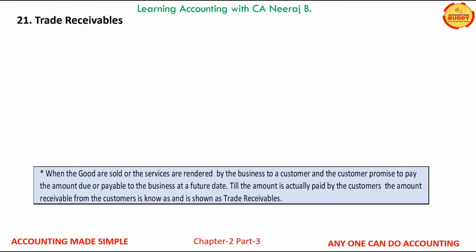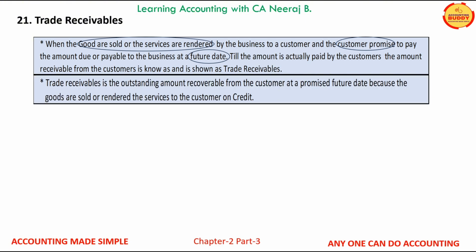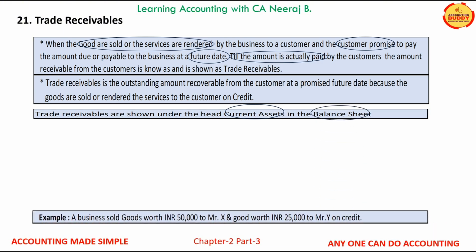When the goods are sold or the services are rendered to the customers and it is agreed that the customer will not pay immediately but promise to pay at a future date, till the amount receivable from the customer is actually received, the amount will be shown as trade receivables under the head current assets in the balance sheet. Let us understand this with an example.